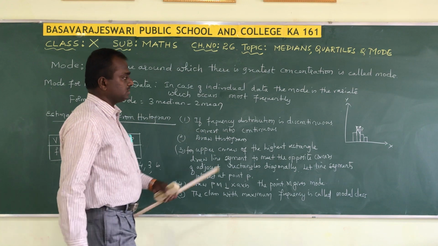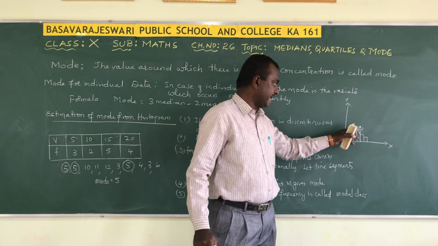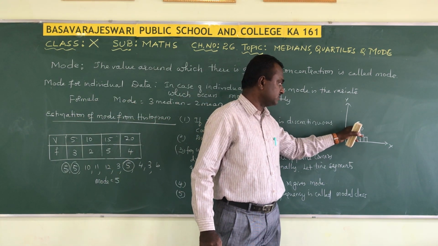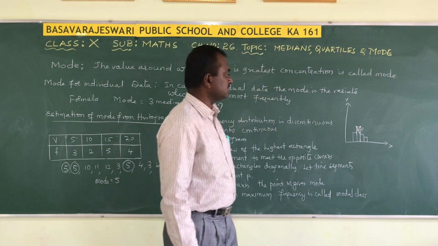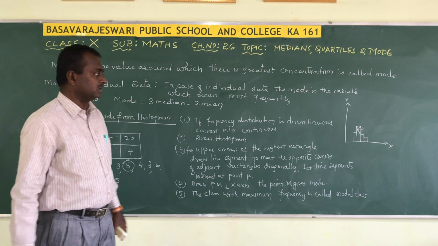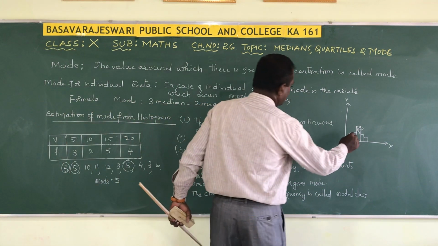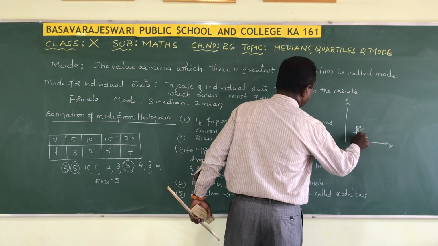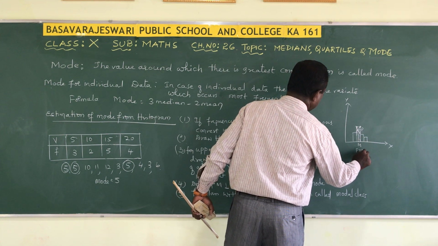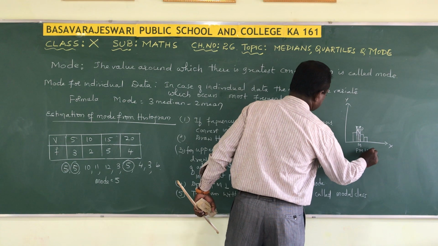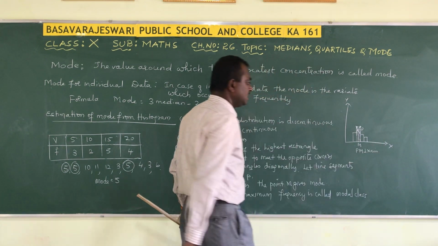So we are joining line segments diagonally from the upper corners of the highest rectangle to the opposite corners of the adjacent rectangles. From P, we draw PM, which is perpendicular to the x-axis.